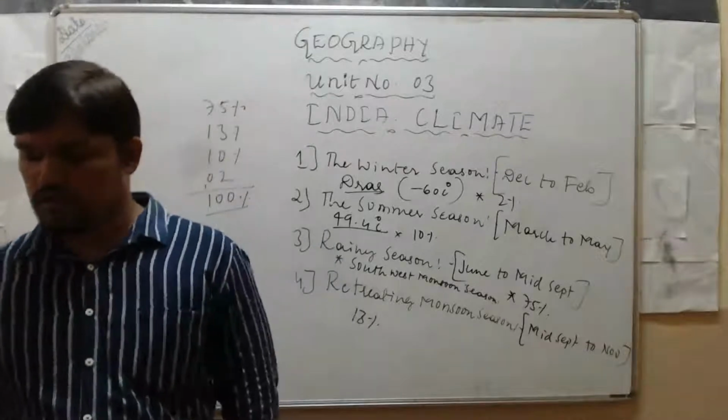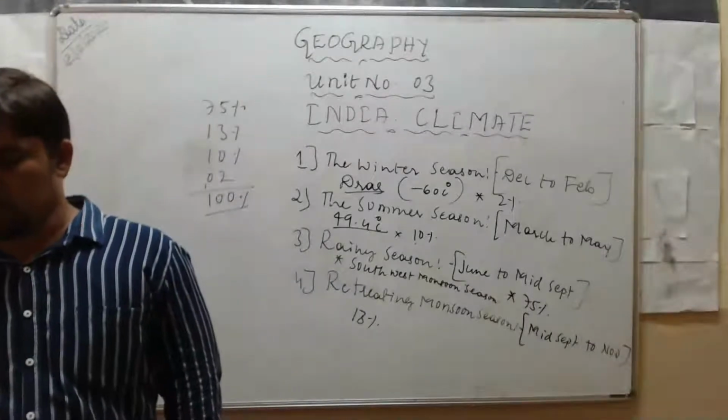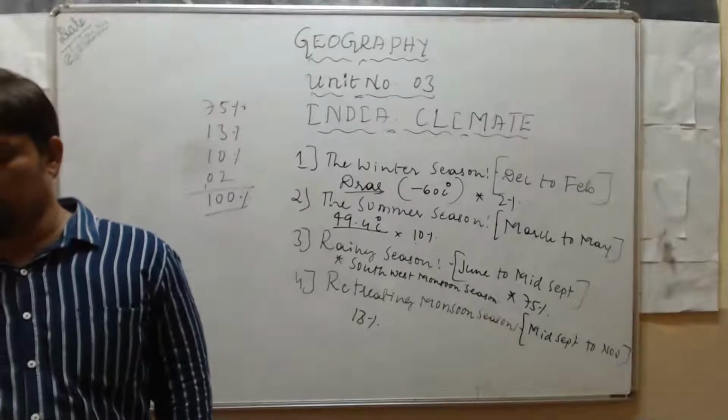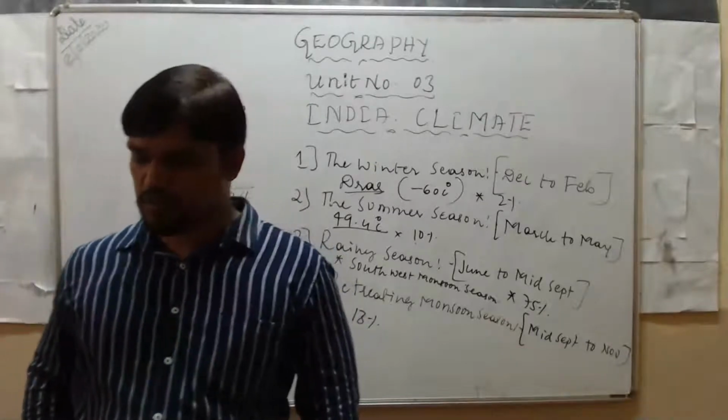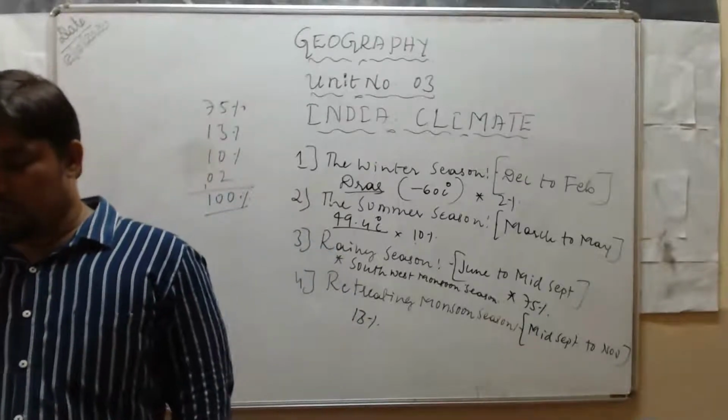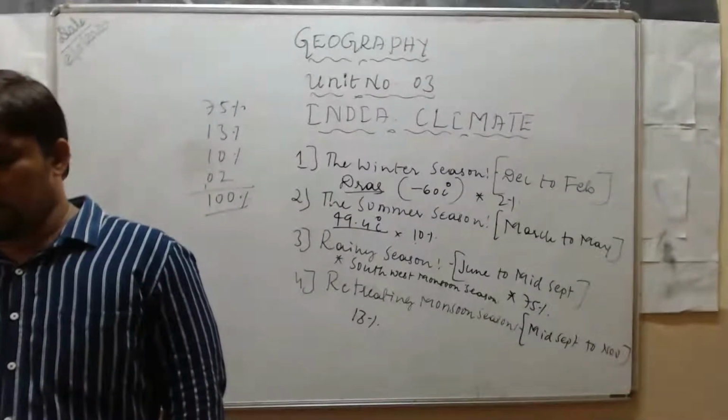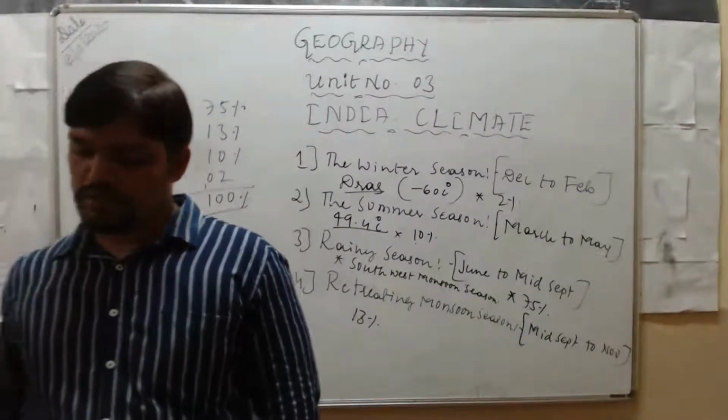Jaisalmer in Rajasthan receives the least amount of rainfall, that is 8.3 centimeters, and it is the driest place in India.